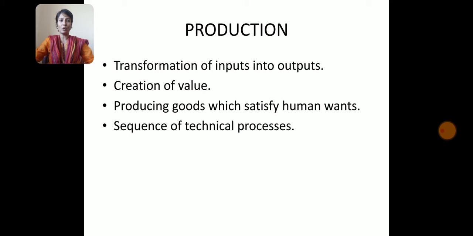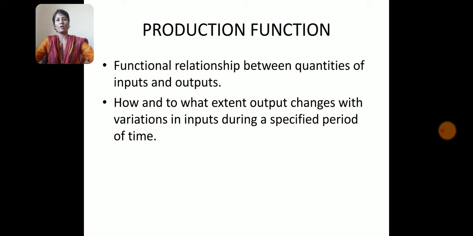Knowing about the meaning of production, let us see what is production function. The functional relationship between quantities of inputs and outputs is termed as production function. It expresses how and to what extent output changes with variations in inputs during a specified period of time.